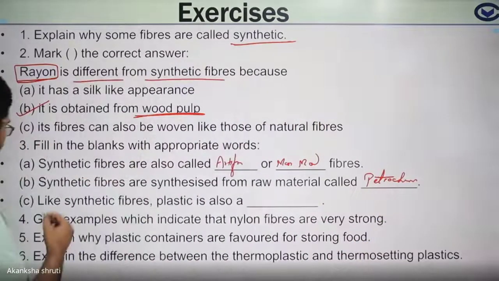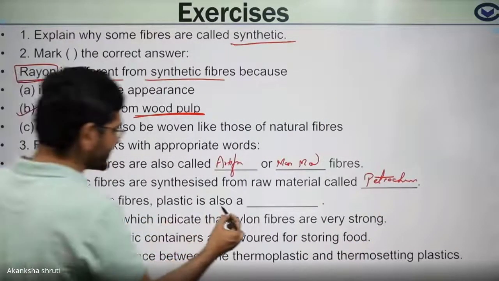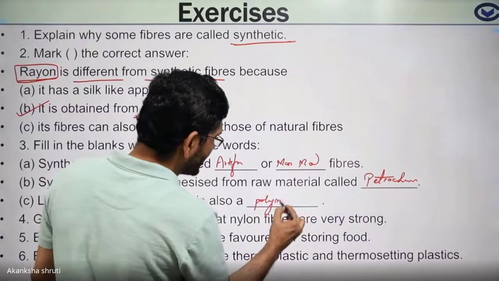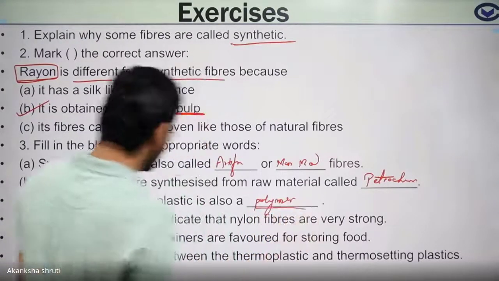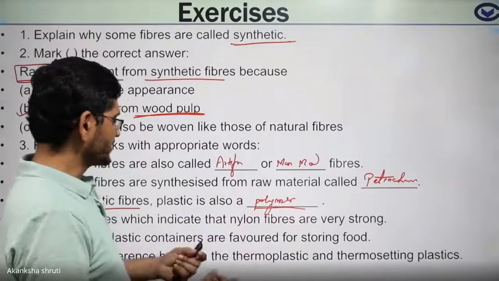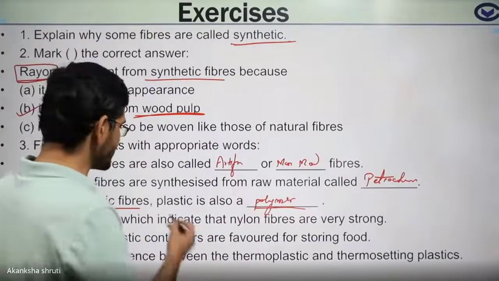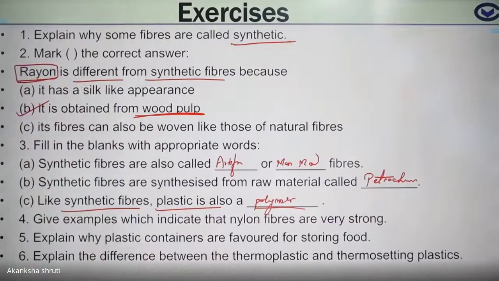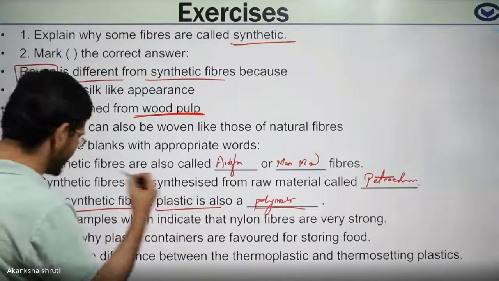Like synthetic fiber, plastic is also a polymer. Both are polymers. But synthetic fiber can be drawn into a thin line, a wire-like or thread-like structure. But plastic has different shapes, and drawing a thin structure is quite difficult. Synthetic fibers are more flexible than plastic.